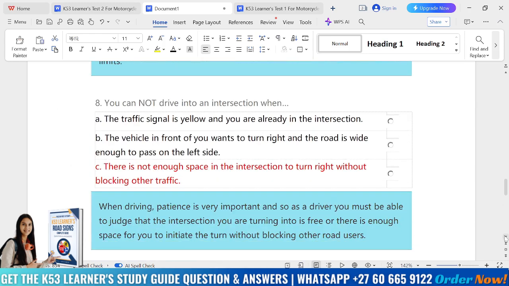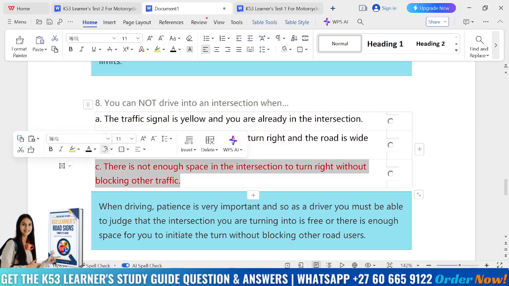Okay, number 8. You cannot drive into an intersection when, option A, the traffic signal is yellow and you're already in the intersection. B, the vehicle in front of you wants to turn right and the road is wide enough to pass on the left side. C, there is not enough space in the intersection to turn right without blocking other traffic. So you cannot turn right into the intersection when there is not enough space in the intersection to turn right without blocking the traffic. So this one is our correct answer there.